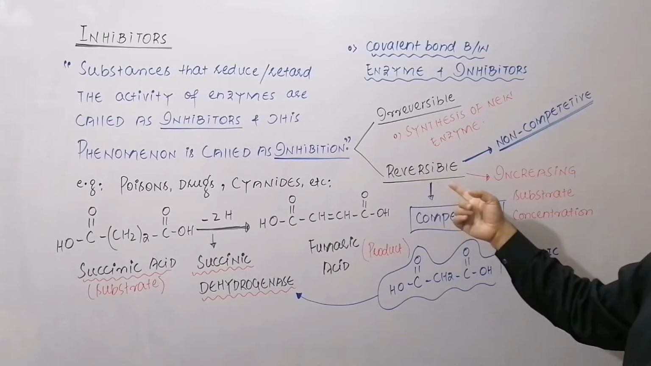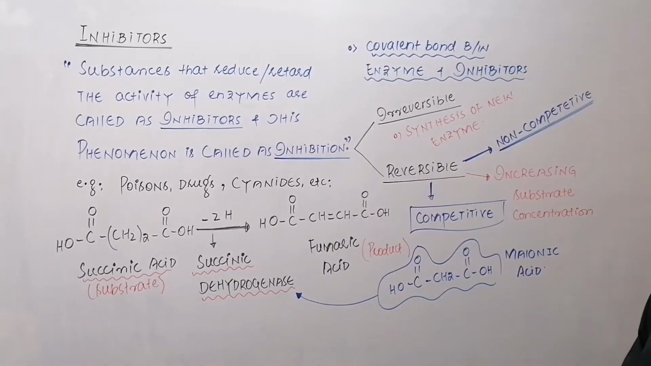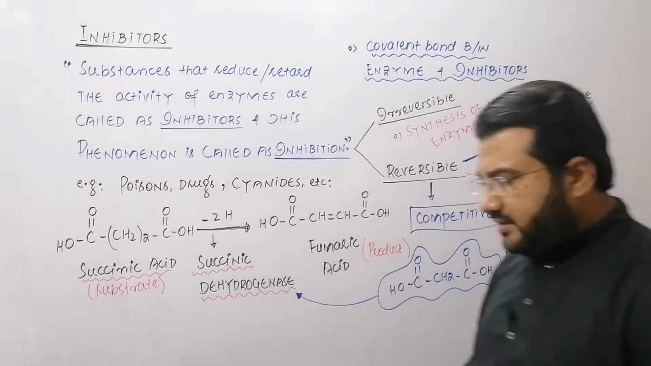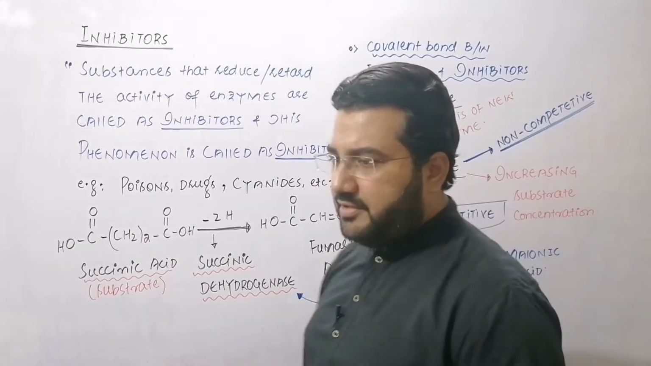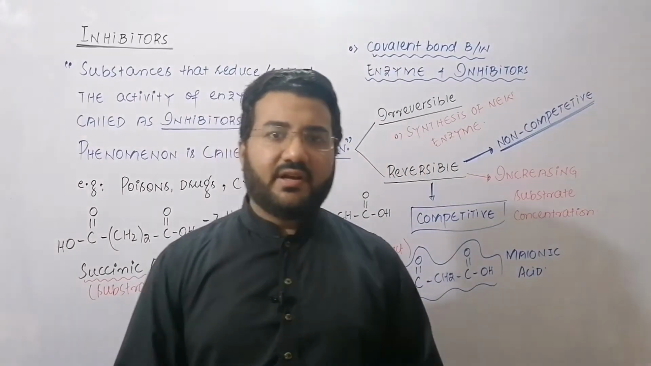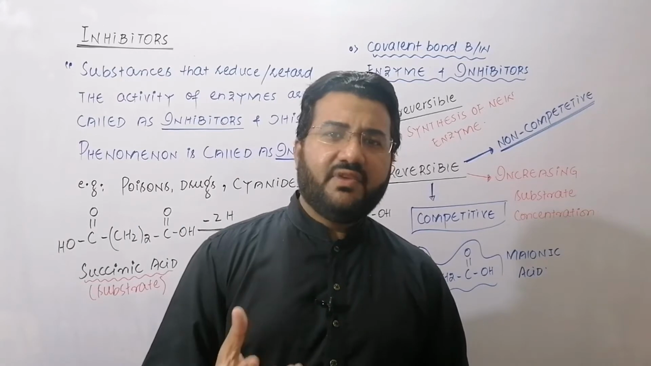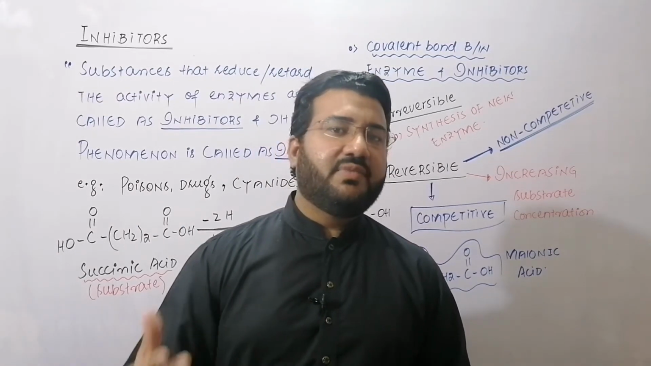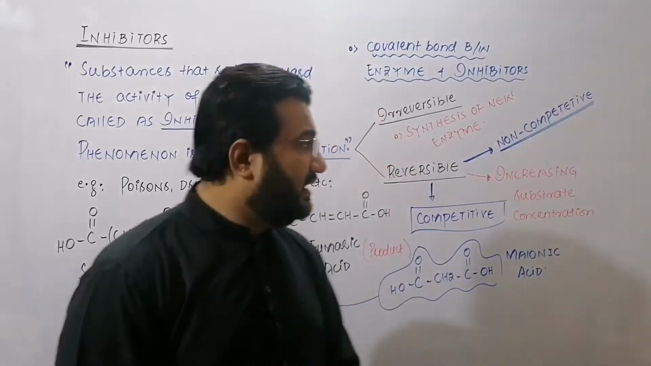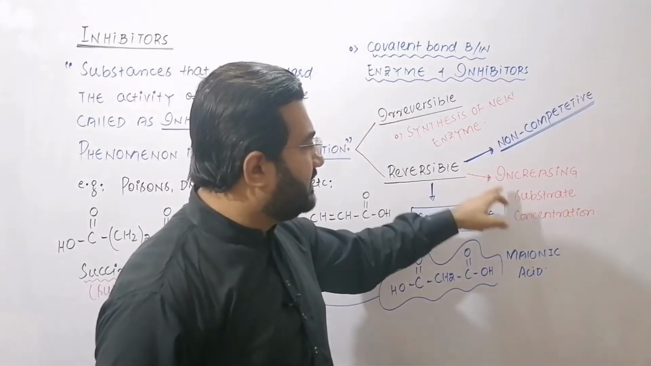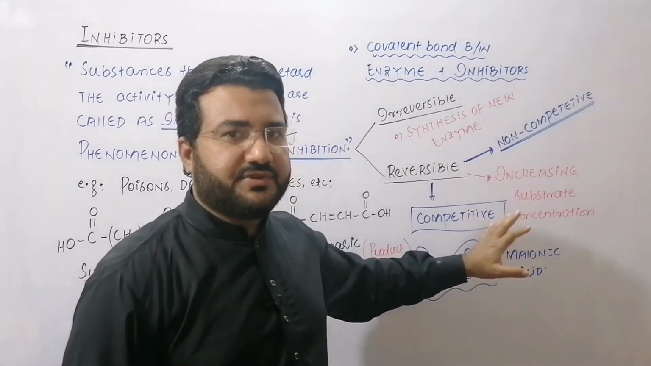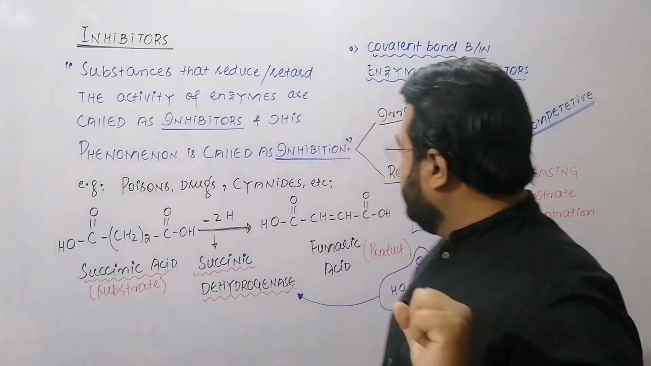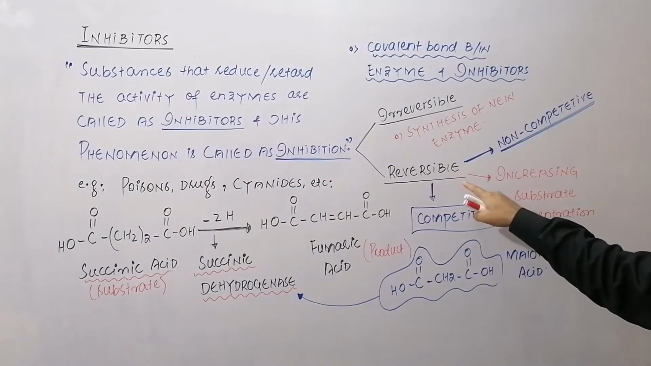The second type of inhibition is reversible inhibition, in which some weak intermolecular forces are formed between the enzyme and inhibitor at the active site. These are weak intermolecular forces which are breakable, and this inhibition can be reversed. And how can it be reversed? It can be reversed by increasing the concentration of the substrate. Now, my dear students, this reversible inhibition may be